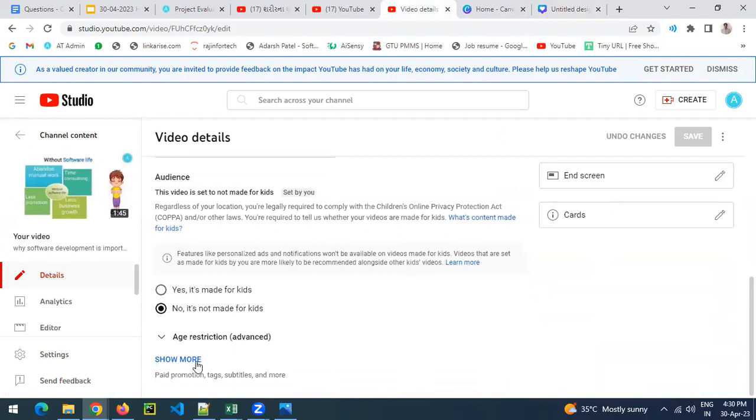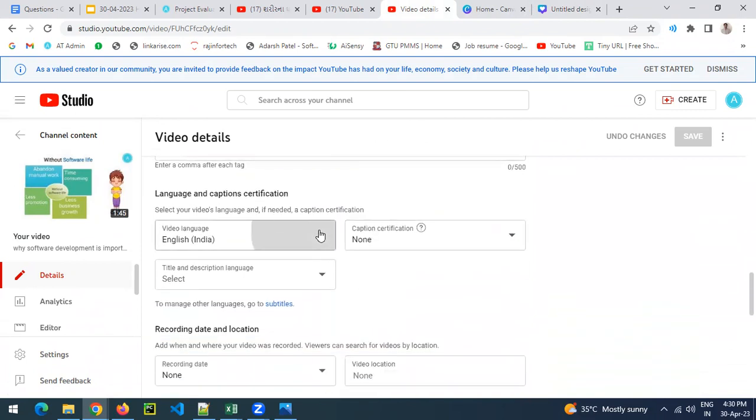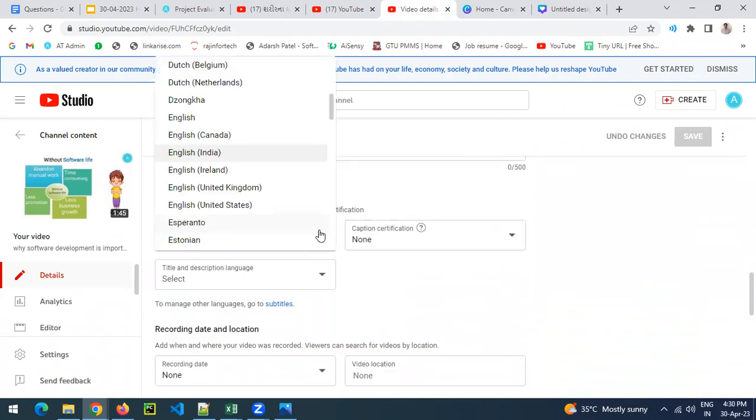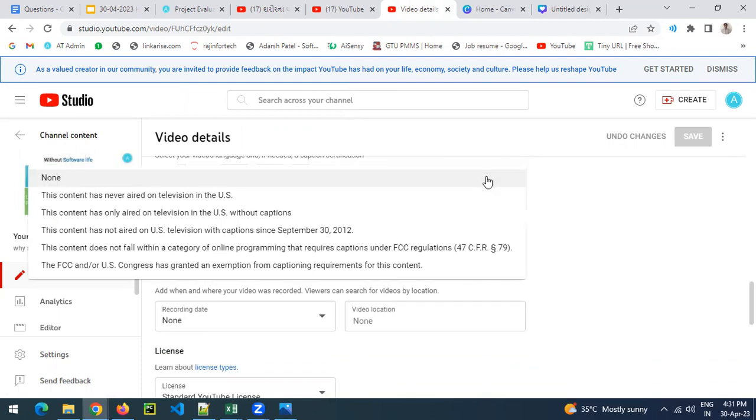Along with that, click on the show more option. The first thing you need to select is the language. Suppose you are going with some other language, then you need to select that language. Otherwise, YouTube does not know the language you have chosen. The second thing is captions. Captions are generally auto-generated, but if you want to modify them, you can use the editor options.